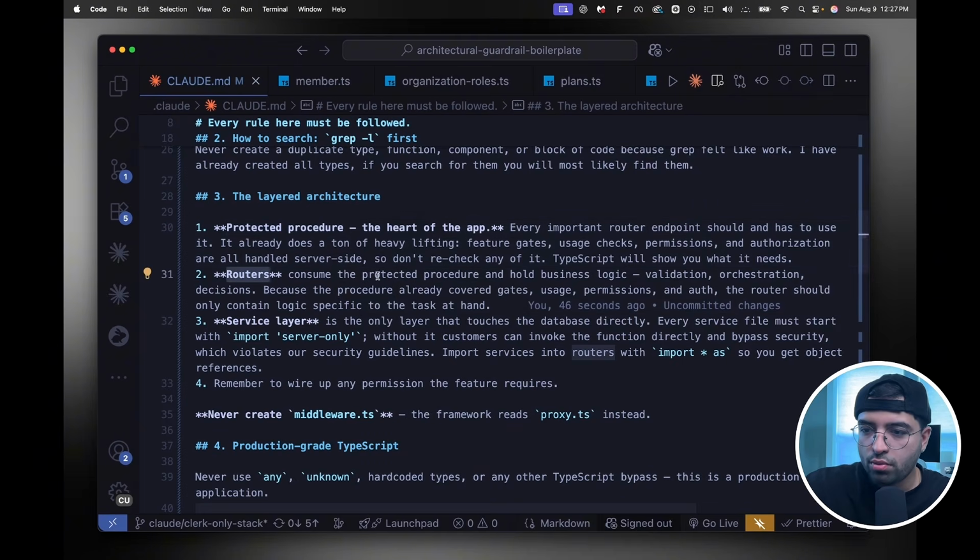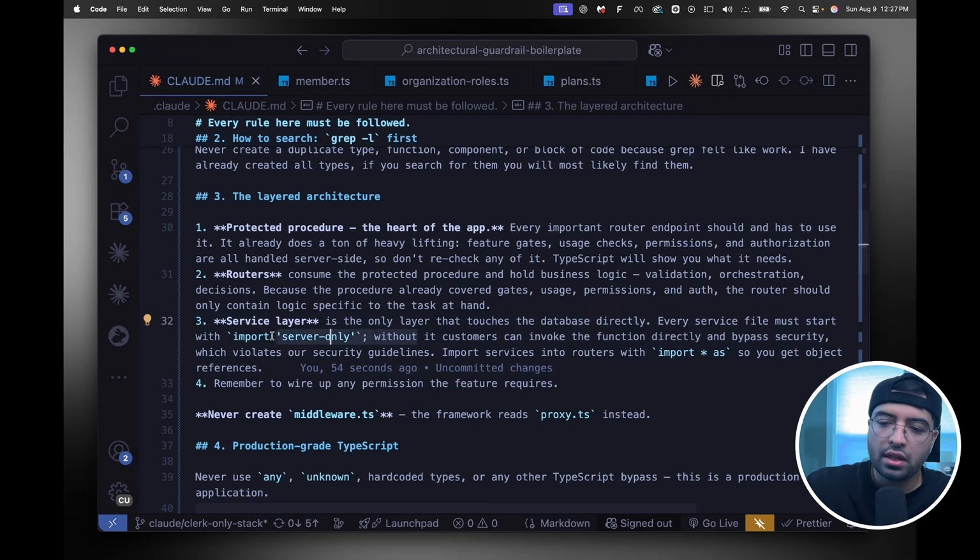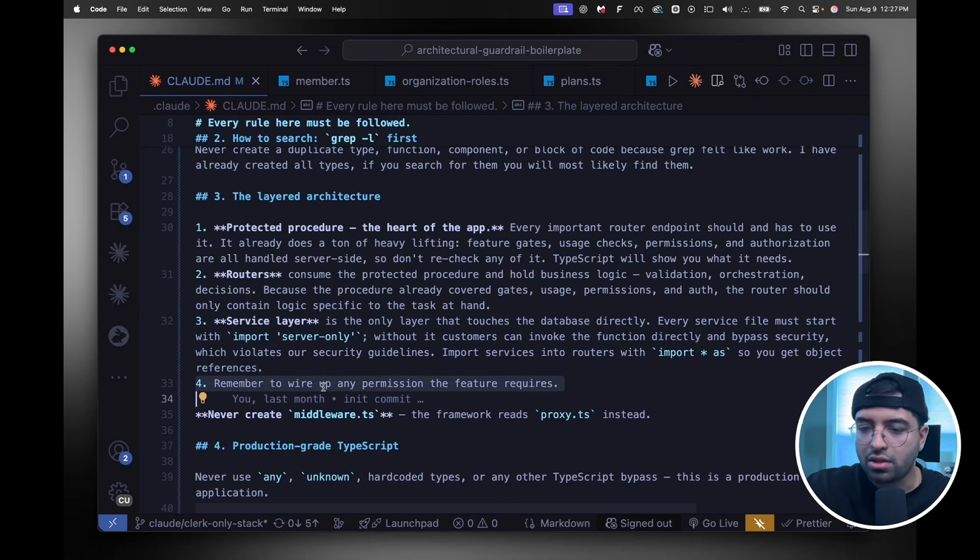Routers consume the protected procedure and hold business logic, validation, orchestration decisions, etc. That's it. Service layer is the only thing that touches the database directly. And so this needs to be at the top of the file. Technically, I mentioned it in here as well. I don't think I would need to have this in here because we already have the linting check. And not just that, we also have a pattern, right? All the files already have this, but it's good to always mention it. It's one line, so that's fine.